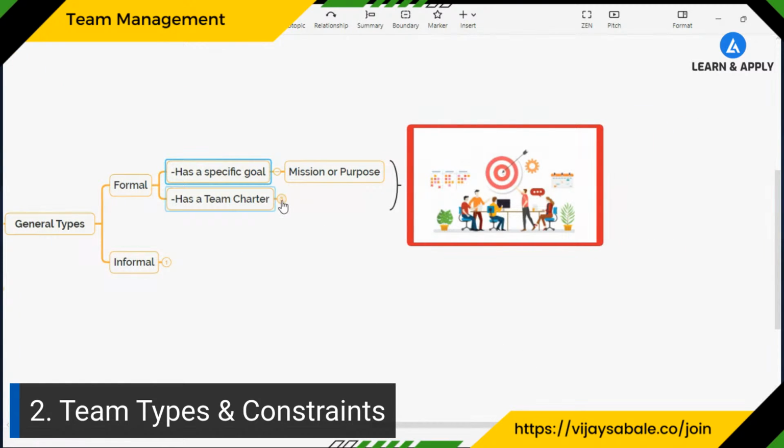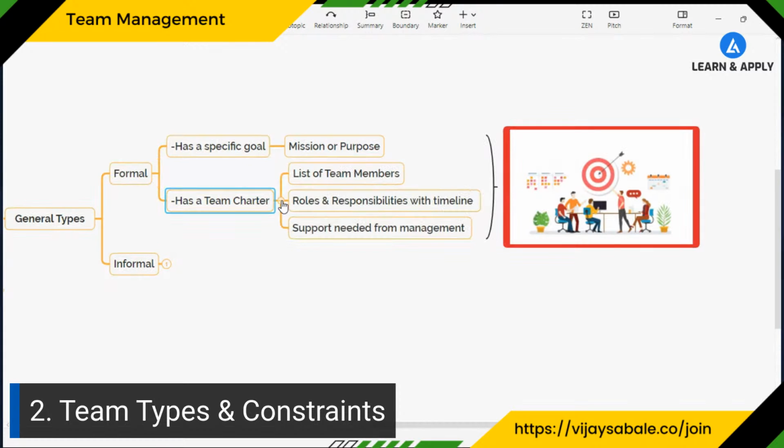We also make a project charter, and as a part of it, a team charter which explains who the team members are, what the roles and responsibilities for each of them are, the duration for which they carry these responsibilities, and what kind of support they need from the management. Everything we list under the formal teams.